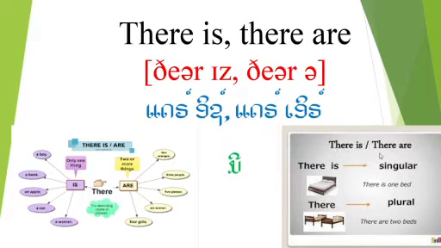There is, there are. There is, singular. Example: there is one bed. There are, plural: there are two beds. Are you ready? If you are ready, let us go and see the detail of this lesson.